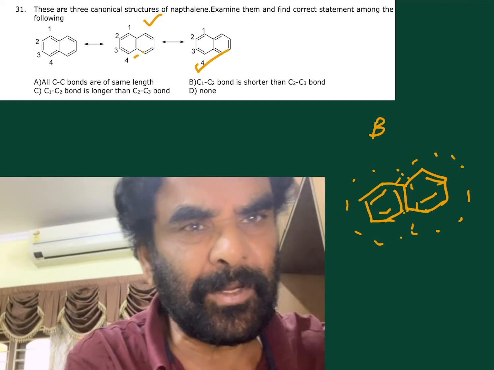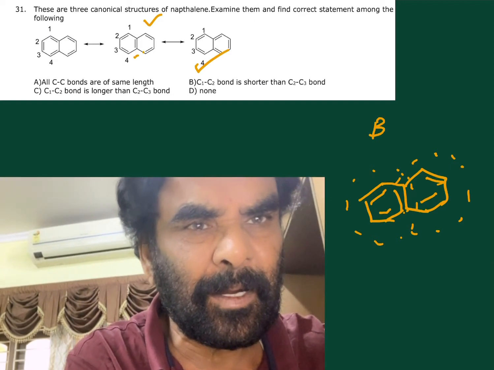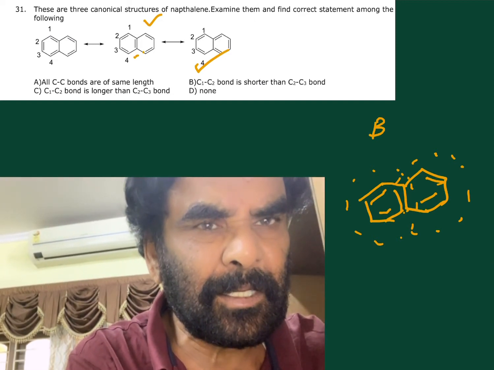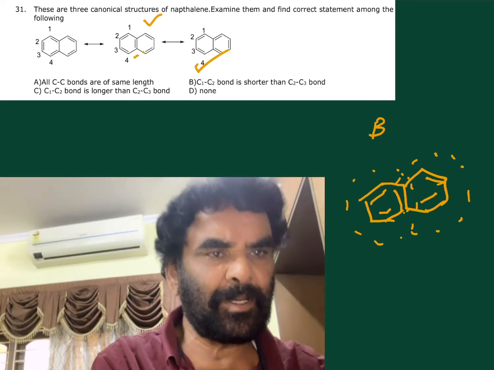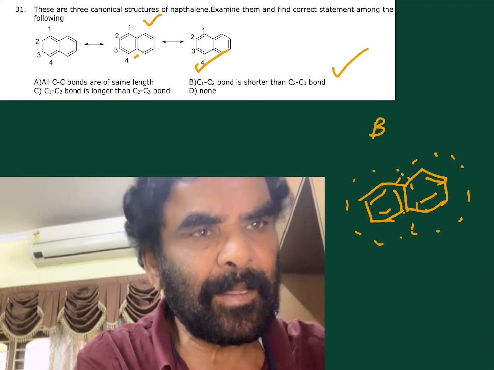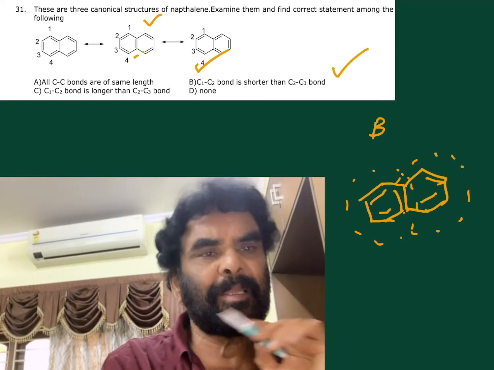This is the conclusion. This is a single bond, double bond. C2, C3 has less double bond nature. C1, C2 has more double bond nature, shorter than this one, because that is the major contributing resonance structure.